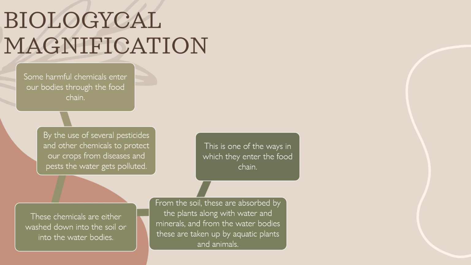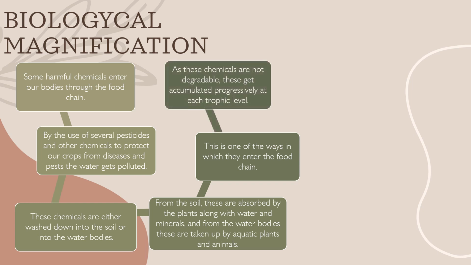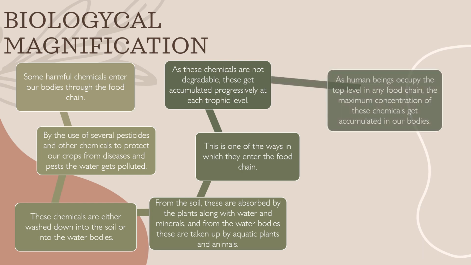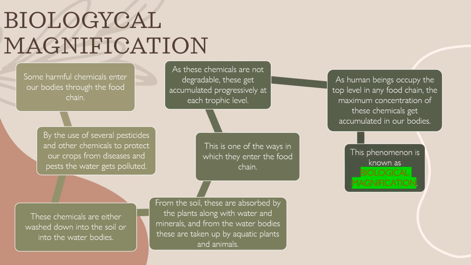As these chemicals are not degradable, they get accumulated progressively at each trophic level. As human beings occupy the top level in the food chain, the maximum concentration of these chemicals gets accumulated in our bodies. This phenomenon is known as biological magnification.